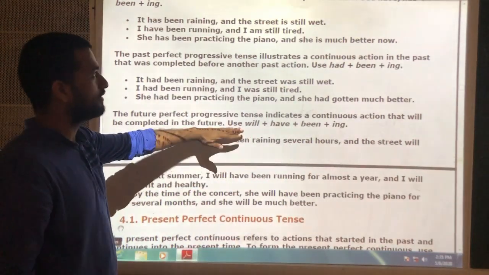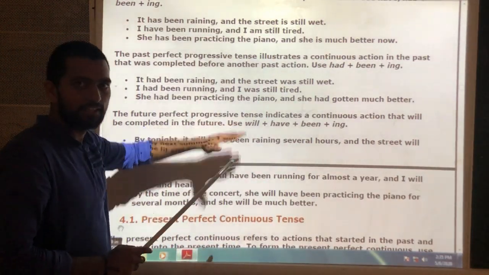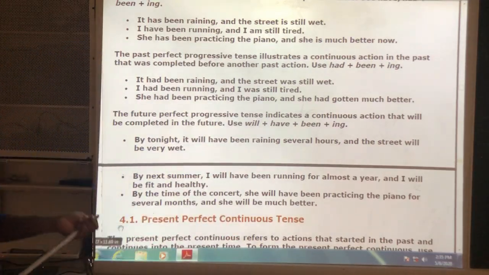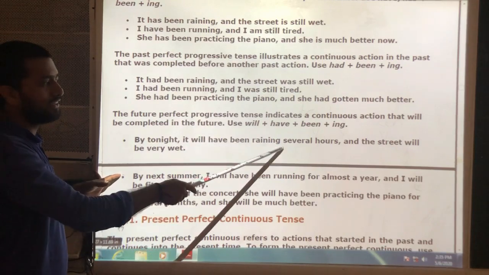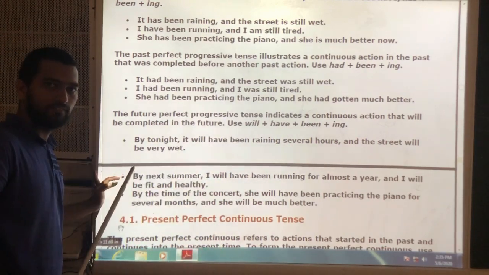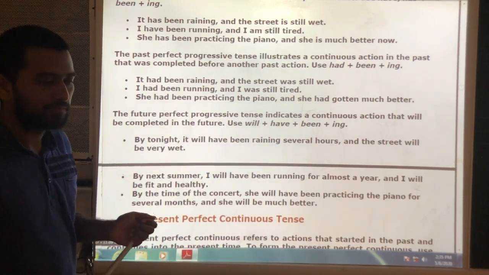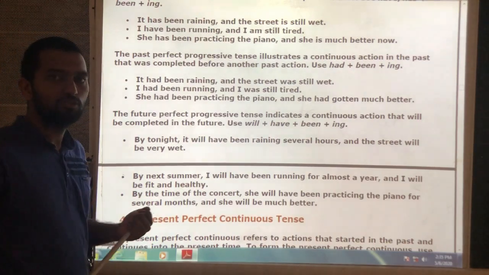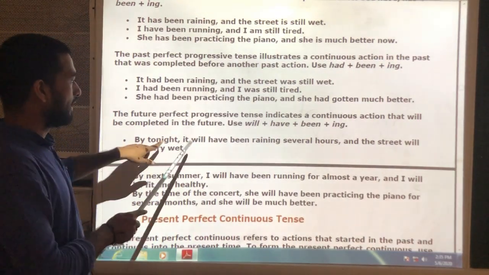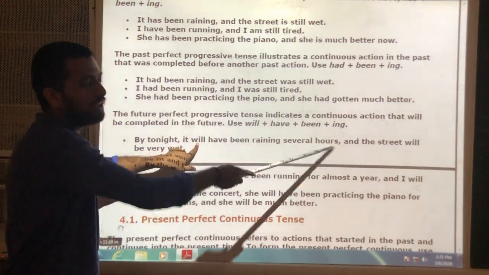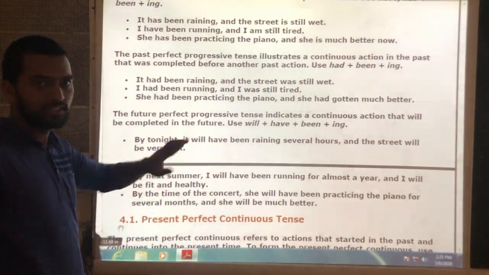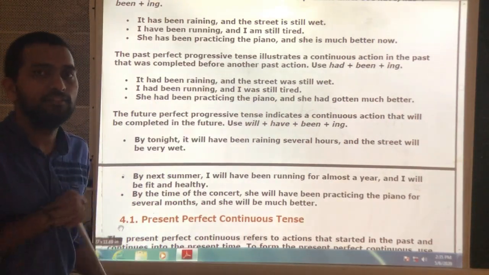We rarely use this particular tense, that is future perfect continuous. See, by tonight it will have been raining for several hours. For example, in a weather news it may be announced that it will have been raining several hours by tonight. Means it will be going on in the future.